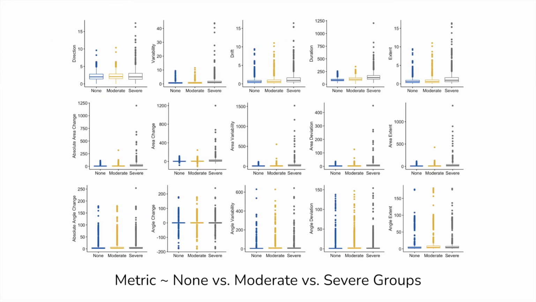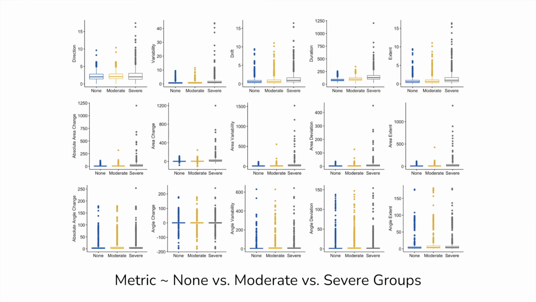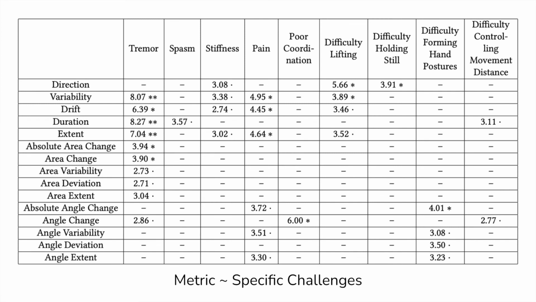We found that 6 of our metrics exhibited significant or marginal differences between the none, moderate, and severe groups, which is variability, drift, duration, extent, absolute area change, and area change. Specifically, the severe group experienced much larger values in these metrics compared to the none group. We also found that a number of the specific fine motor challenges are each associated with a subset of our metrics.